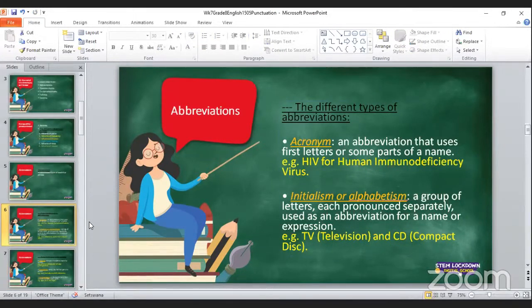There is a question from Tyrese. Tyrese says, is DIY an initialism? Yes, DIY is an initialism, Tyrese. Remember, an initialism is when a group of letters, each pronounced separately, is used as an abbreviation for a name or an expression. DIY is an expression. Do it yourself is an expression.